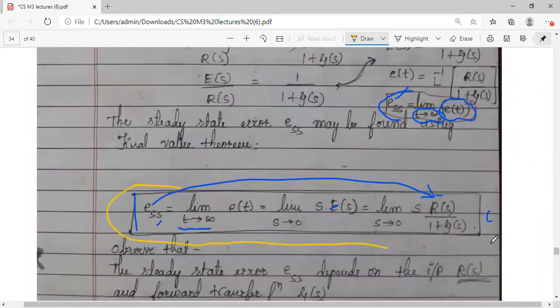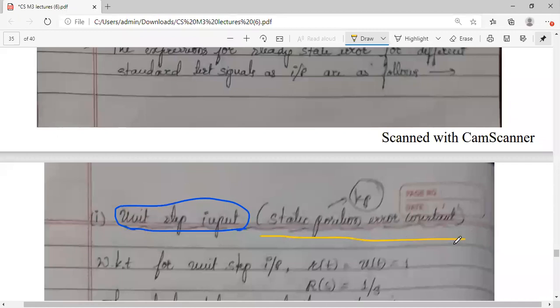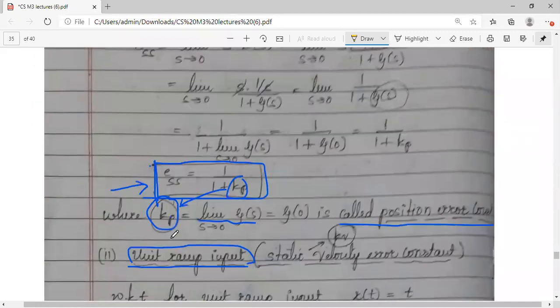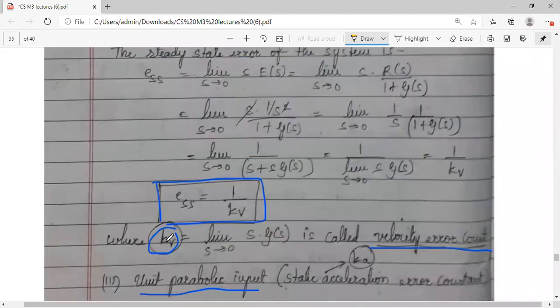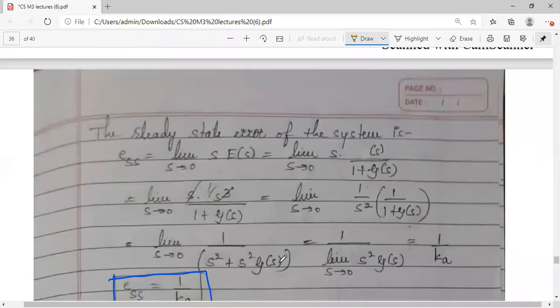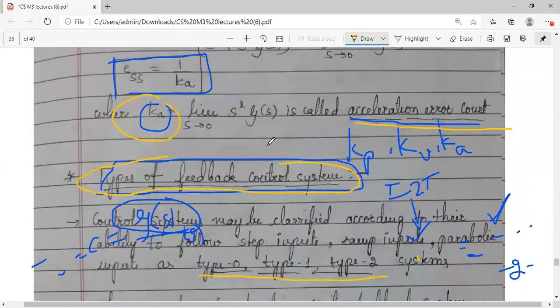Steady state error, this is the equation we got from final value theorem, and different error constants, that is Kp, positional error constant, Kv, velocity error constant, and Ka, acceleration error constant. So steady state error and error constants we have seen already in the previous session.